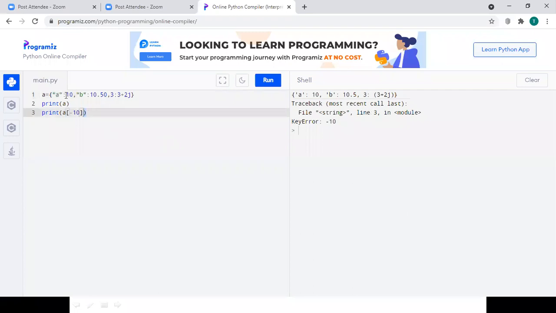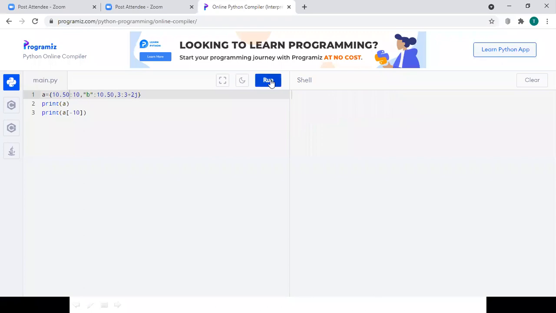See here, if I have written 10 plus 2j, so the key is 10 plus 2j. Now let us run the code. Even though we mention a complex number as a key, it is going to support. Let us verify something called 10.50. Even though you mentioned 10.50, it is accessing.